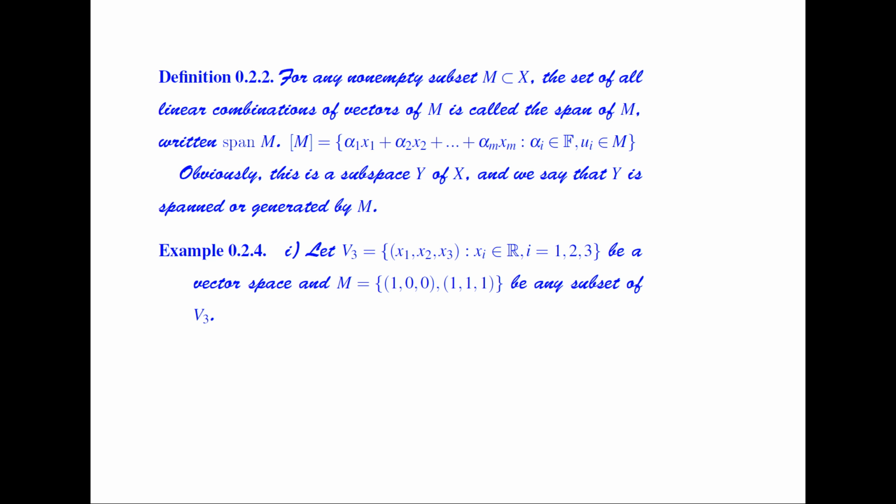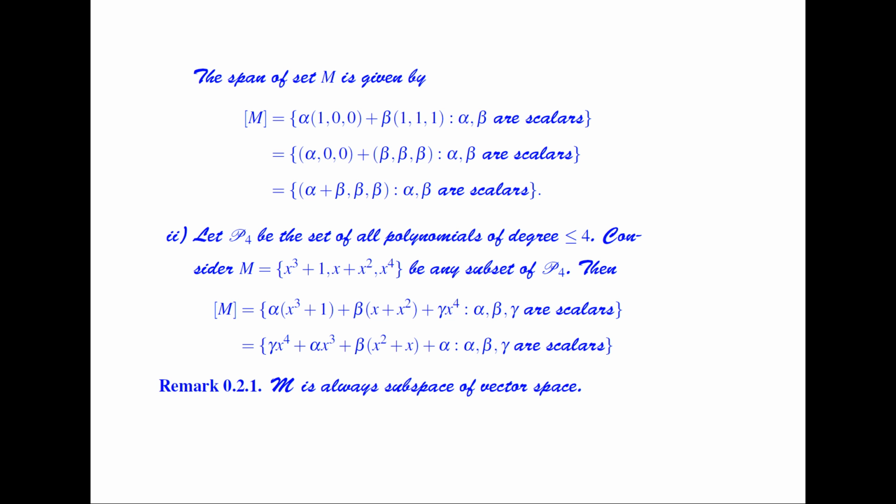So let V3, which is equal to the collection of all those x1, x2, x3 such that xi belongs to R, be a vector space, and M equal to (1, 0, 0) and (1, 1, 1) be a subset of V3. Now here we discuss the span of M. The span of M is the collection of all finite linear combinations. So it is equal to alpha times (1, 0, 0) plus beta times (1, 1, 1), where alpha and beta are scalars. So this becomes (alpha plus beta, beta, beta). So it is a collection of all elements of this type. This is the span of M.